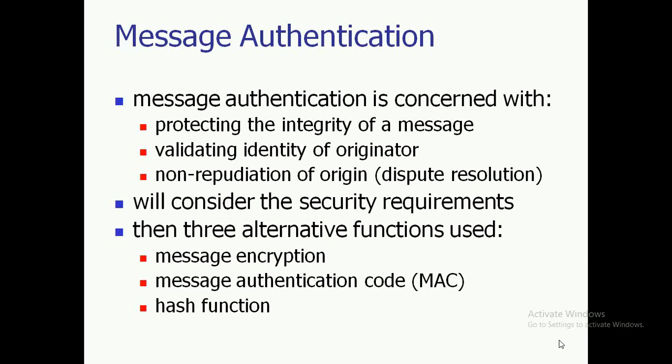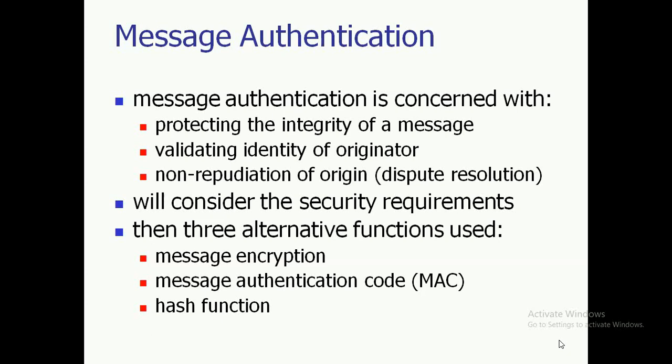Looking at all three security requirements, three alternatives are available to address the authentication of a message. First one is message encryption: perform encryption or a cryptographic technique on a message and use that for authentication of the message.